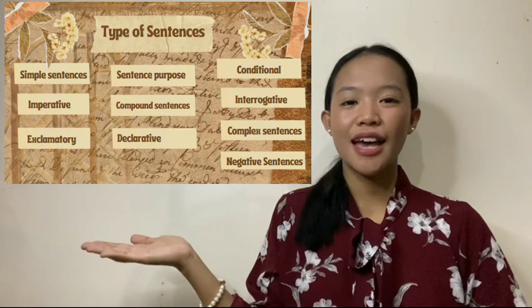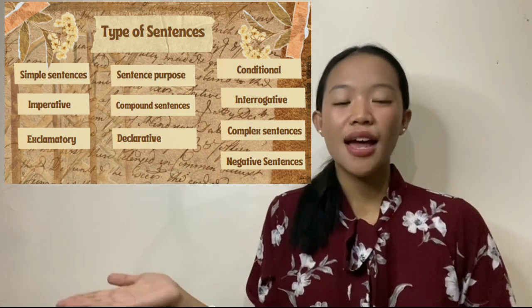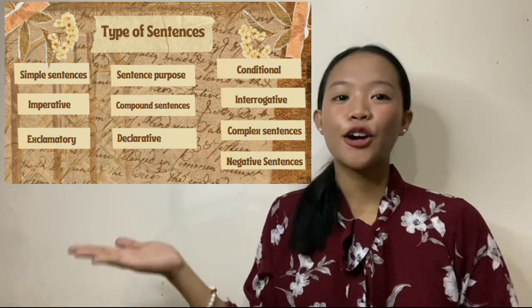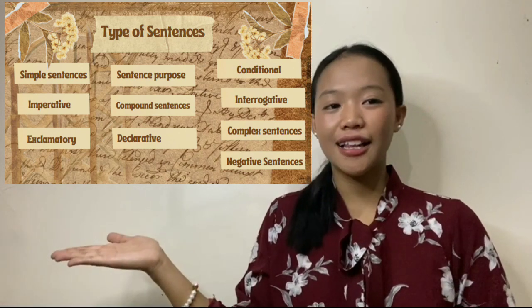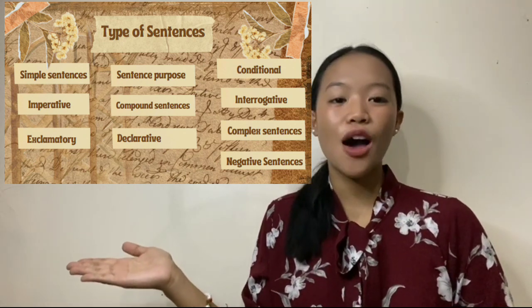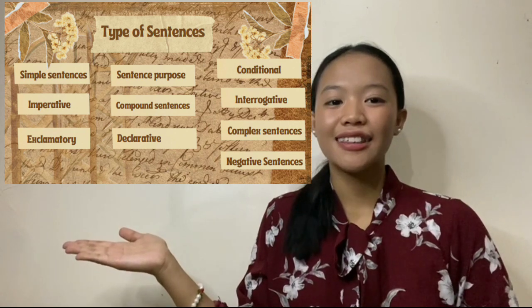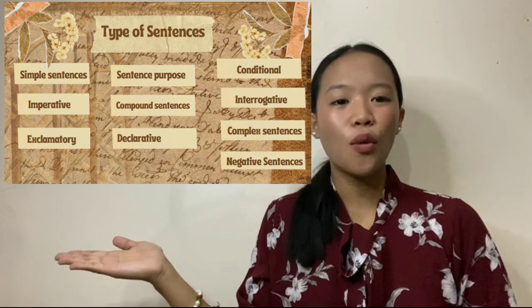Now, let's talk about the types of sentences. The first is simple sentences. Next are imperative, exclamatory, sentence purpose, compound sentences, declarative, conditional, interrogative, complex sentence, and also negative sentences. Those are the examples of sentences. But what are their definitions?